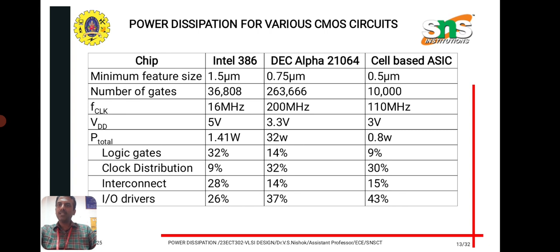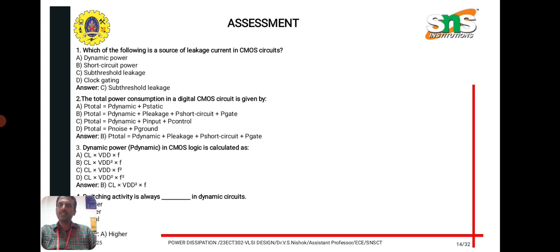Comparably, the Intel and ASIC ICs have less power consumption when compared to the DEC Alpha 21064 ICs. Going in depth, logic gates based power dissipation, clock distribution based, interconnect based, and IO, that is input output driver based power dissipation, everything is discussed here.